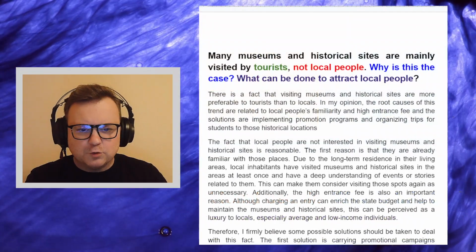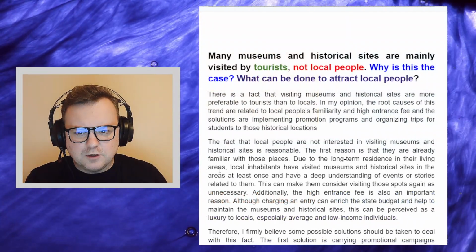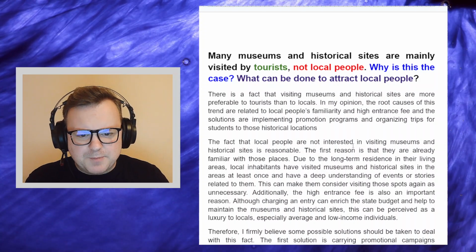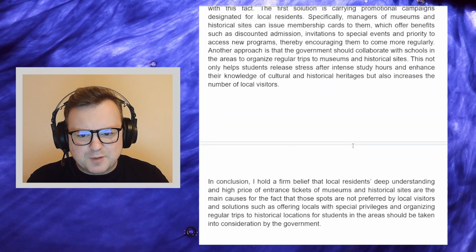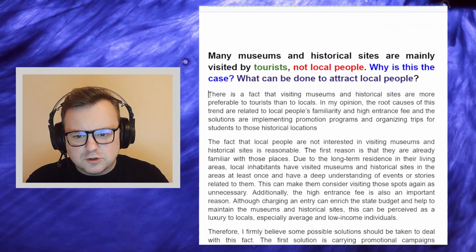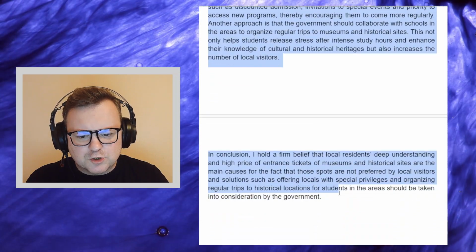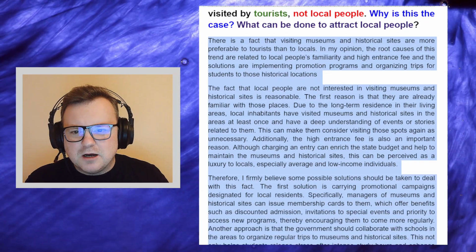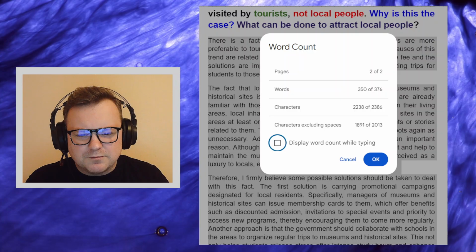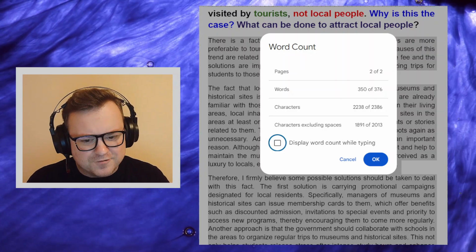So first of all, we just want to get a bit of an overview of it. How many paragraphs do we have? 4. 1, 2, 3, 4. Yes, we do have paragraphs. Cool. Word count looks a little bit long. We know that we should write about 250 words. How many does the candidate have? Well, the candidate has 350 words.